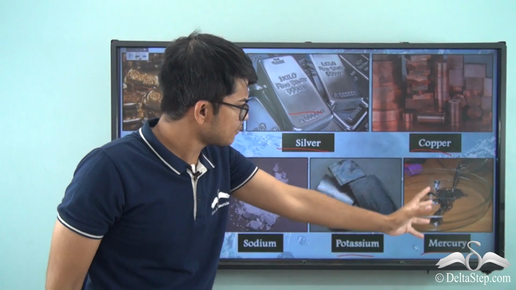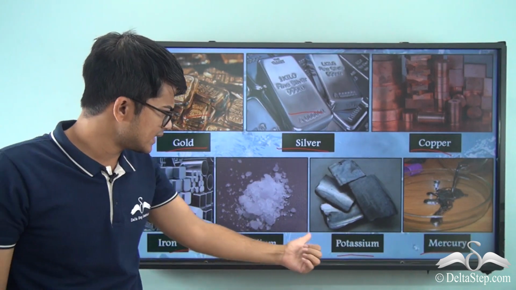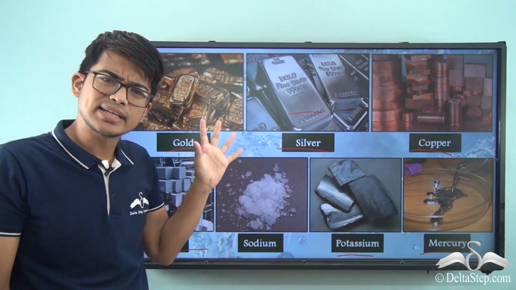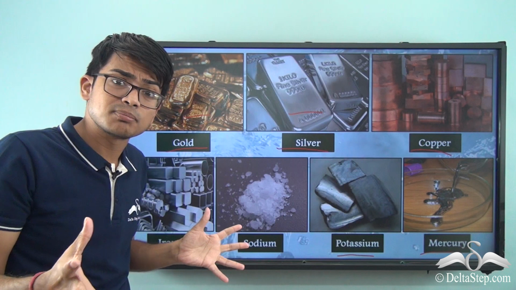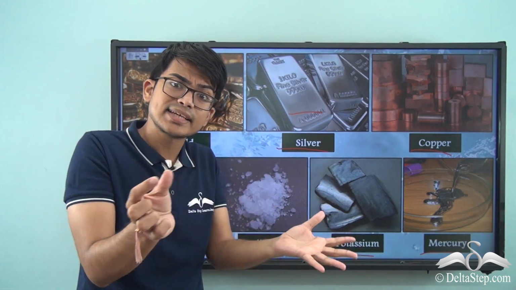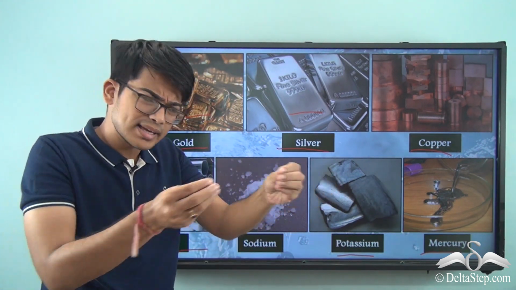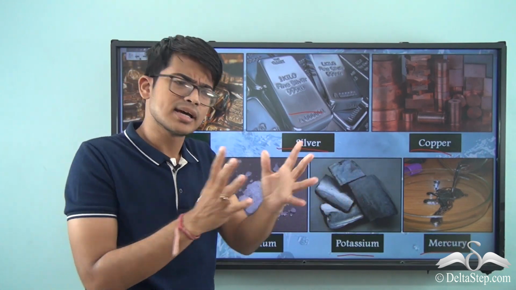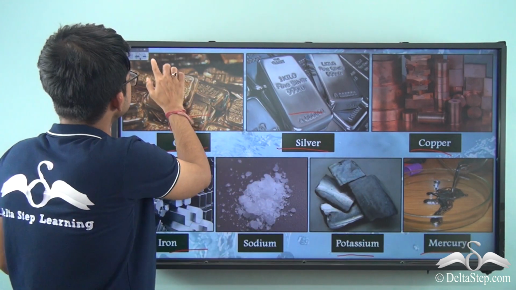You can see these are like big blocks. Okay, in any case, potassium, mercury, silver, copper, they're big blocks, but they are so ductile that they can be drawn into thin wires. So that is another very important thing you need to understand.